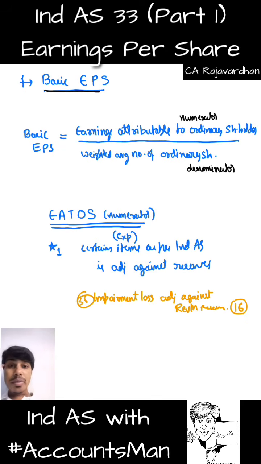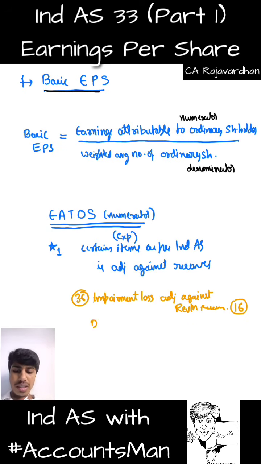But whenever we adjust impairment loss against revaluation reserve, that amount is not impacted to your P&L. So what should we do? Such impairment loss which was adjusted against revaluation reserve should now be deducted from the profit. That adjusted profit should be taken for the purpose of EPS.